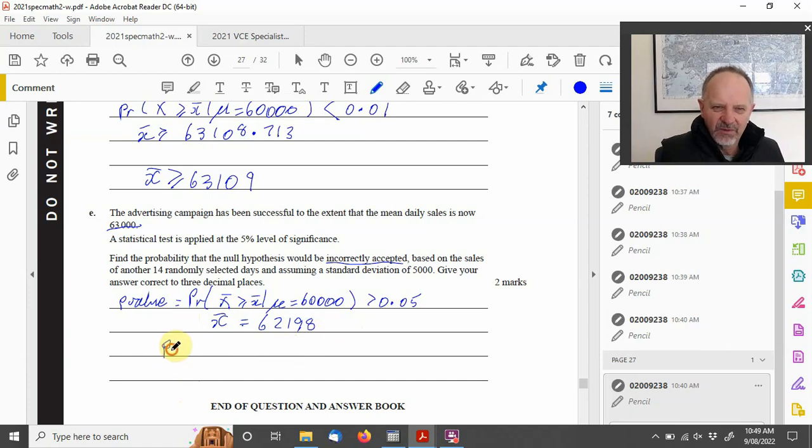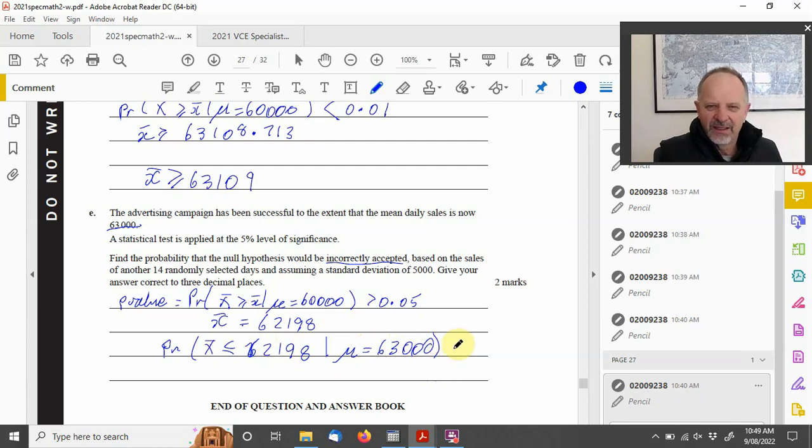So what we're looking at is the probability of x bar, the mean, being less than or equal to that value, given that the mean is in actual fact 63,000.